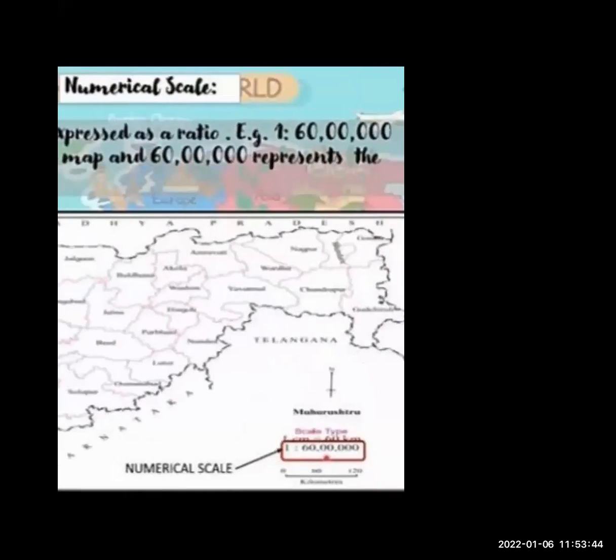Here you can see in the red box, 1:60,000. This represents the numerical scale. So the numerical scale is expressed as a ratio. Only you have to remember the ratio. For example, 1:20.